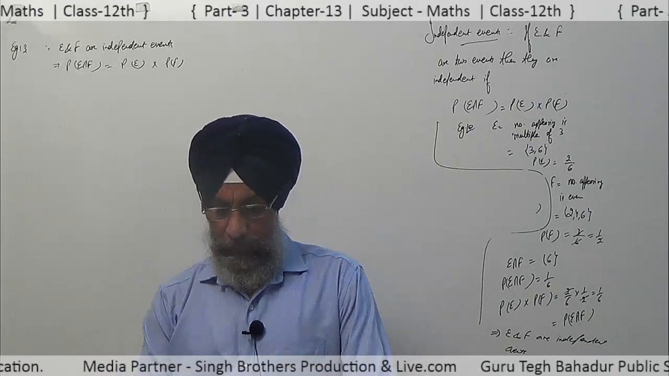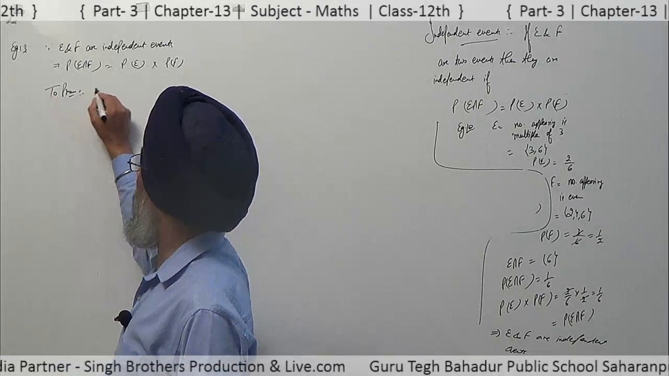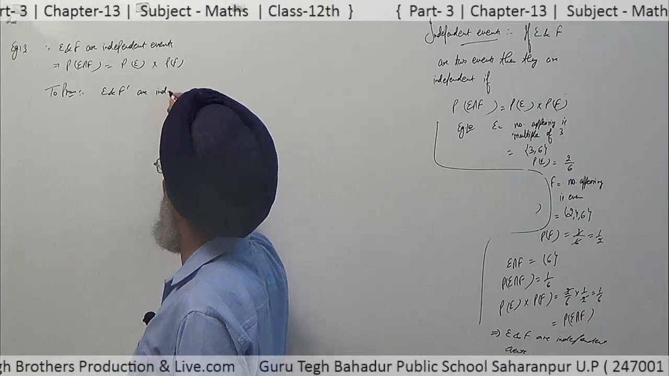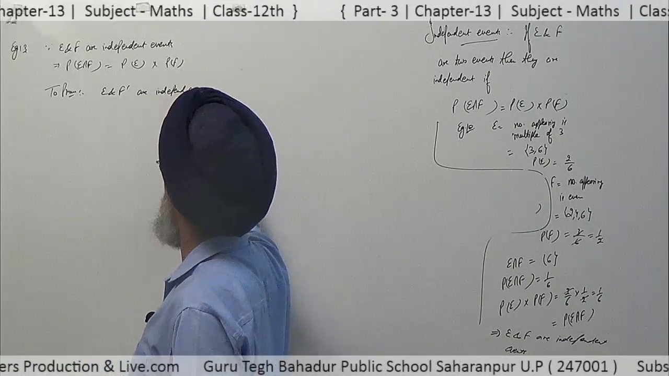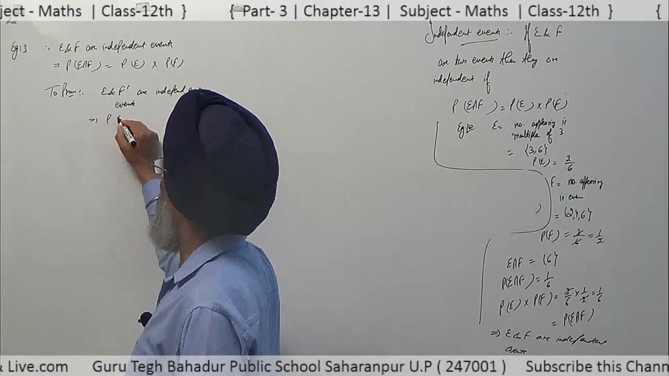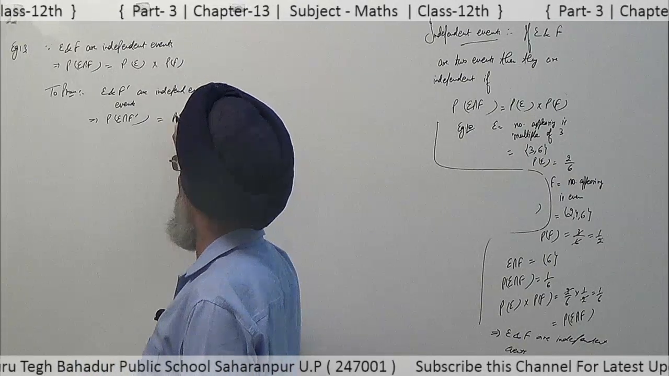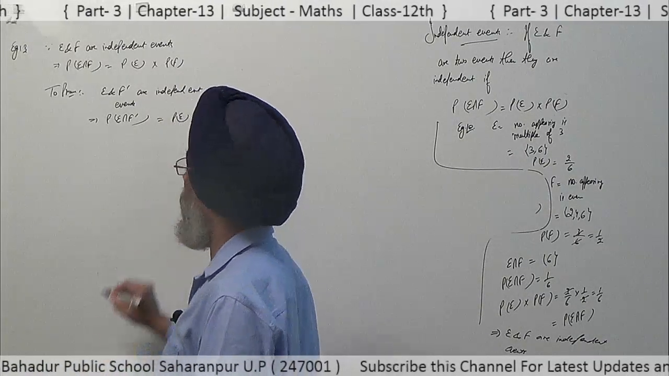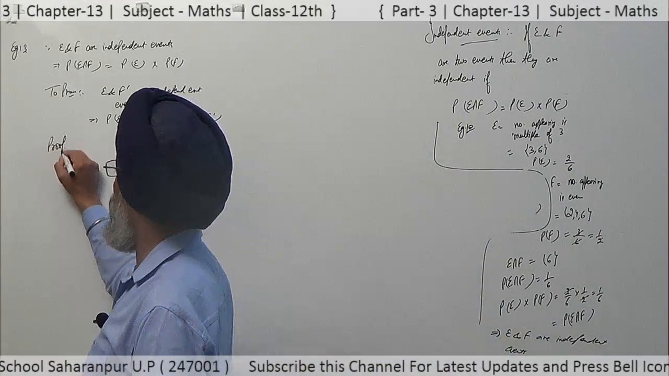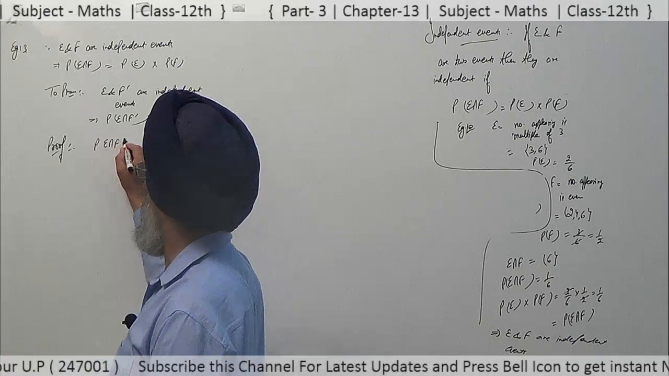Then, the events E and F complement: we have to prove that E and F complement are independent events. It implies probability of E intersection F complement is equal to probability of E into probability of F complement. We have to show this. Now let us take the proof: probability of E intersection F complement.